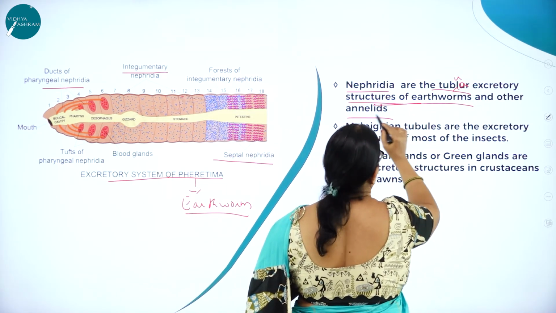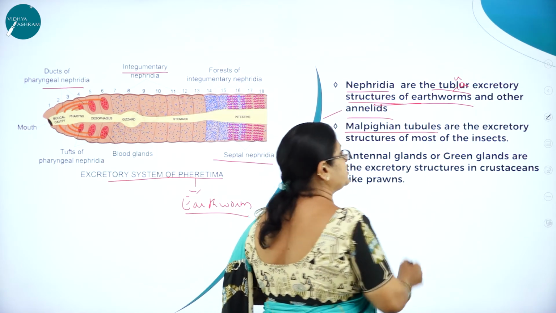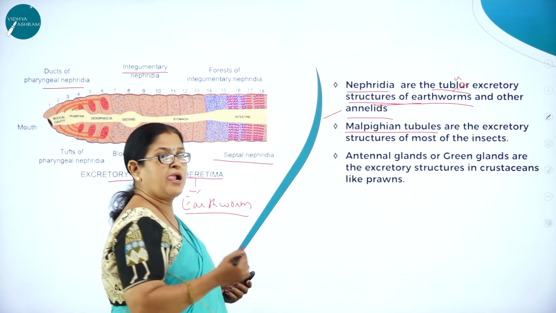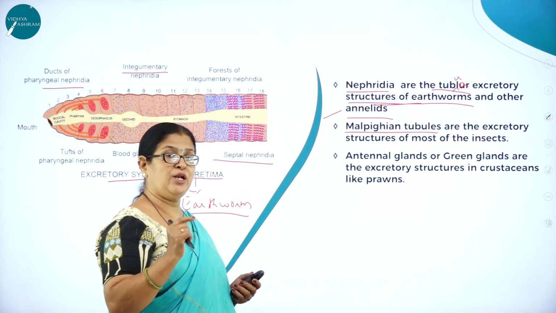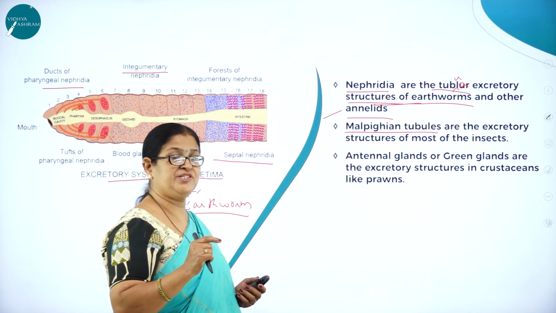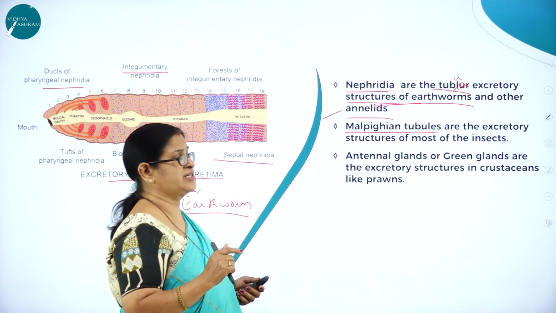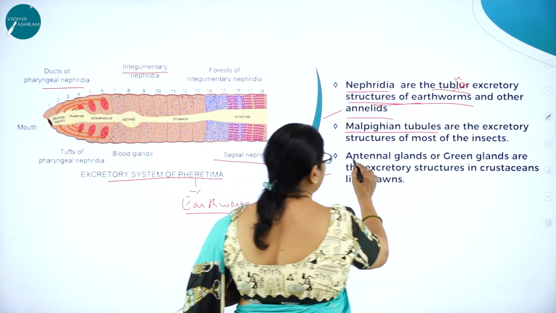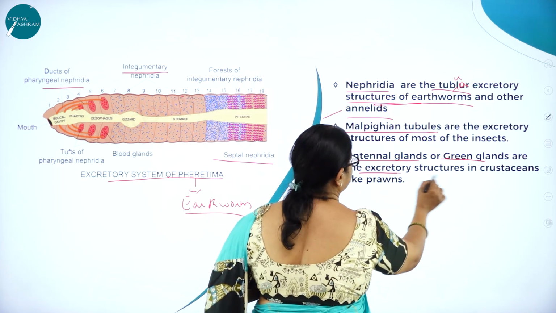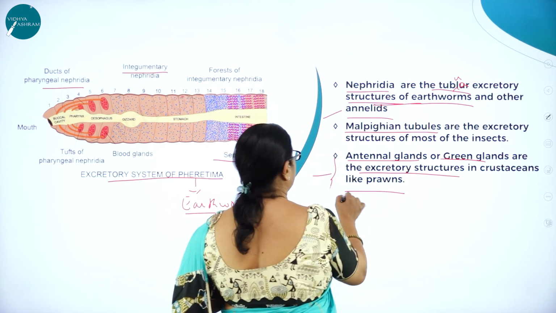Nephridia are the tubular excretory structures of earthworms and other annelids. Then malpighian tubules: if you happen to come across a cockroach, there are small, yellow-colored thread-like structures called malpighian tubules, which are the excretory structures of most insects, particularly the cockroach. Then antennal glands or green glands are the excretory structures in crustaceans like prawns.